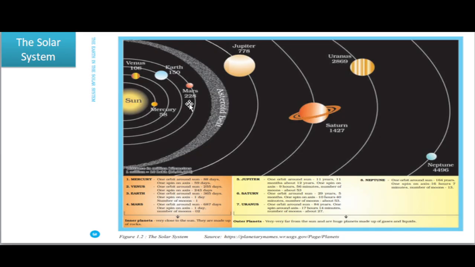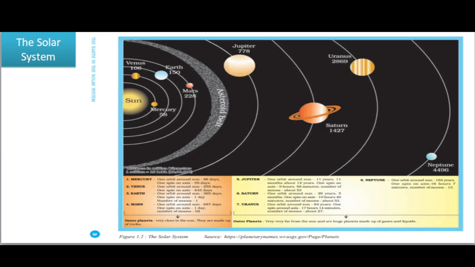It is 778 million kilometers from the sun. And then Saturn, it is 1427 million kilometers from the sun. Then Uranus, 2869 million kilometers from the sun. And then last, Neptune, 4496 million kilometers from the sun.